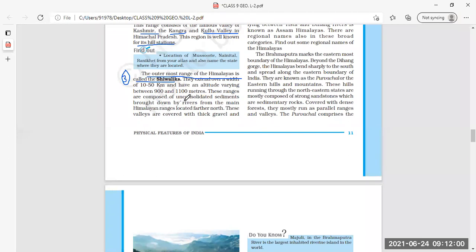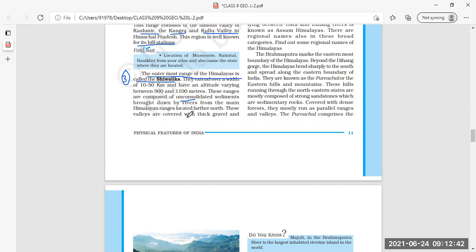Unconsolidated means loosely arranged, not properly arranged, some big and some small pieces, brought down by the rivers from the main Himalayan ranges located further north.